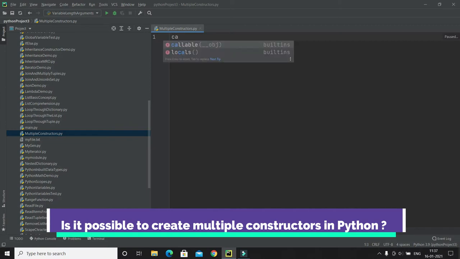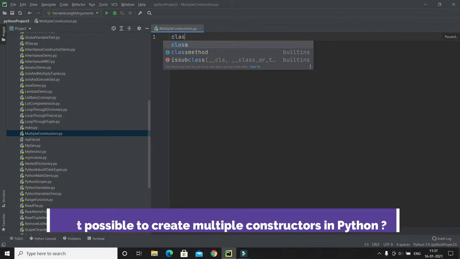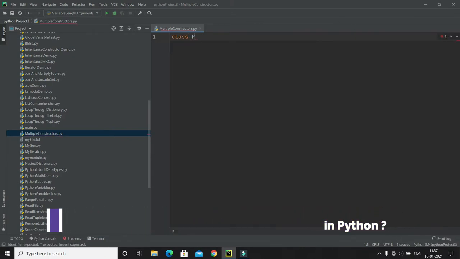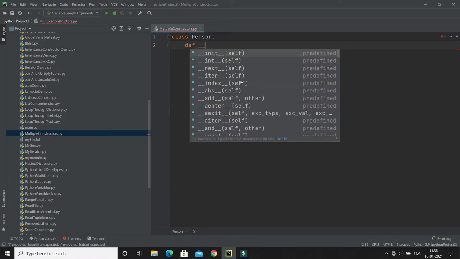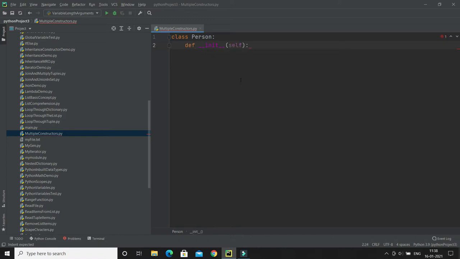Here I'm going to create a class called Person. And here I'm going to create a constructor. As you know, in Python we can create a constructor using the __init__ method, right? And this method gets called automatically whenever we create an object of Person.